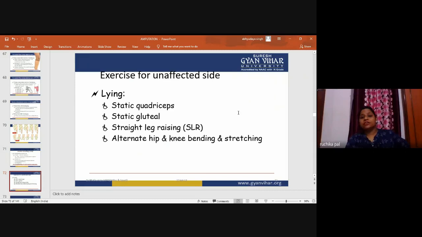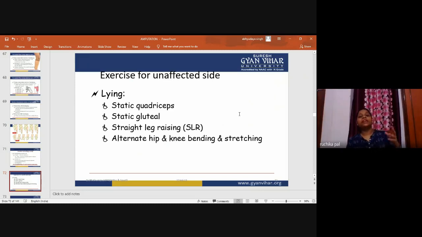Exercises for the unaffected side are also important, as we are maintaining strength and preparing our body for the next step and other activities. Because that part is already amputated, it has already undergone weakness.